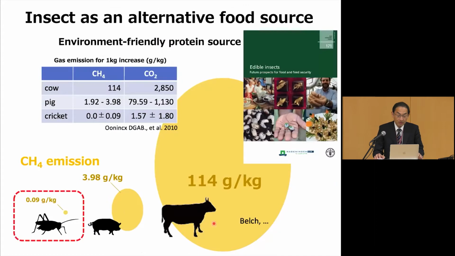So what's going to be the alternative source of food? We believe insects are one of the alternatives. As I showed you in this slide, the cricket, actually, emits greenhouse gas of only about 0.09 grams per 1 kilogram of protein. We can easily compare these two and find that crickets are much more efficient than cows or pigs. So in my group, we are seriously thinking about increasing crickets as a food source in the future of the Earth.